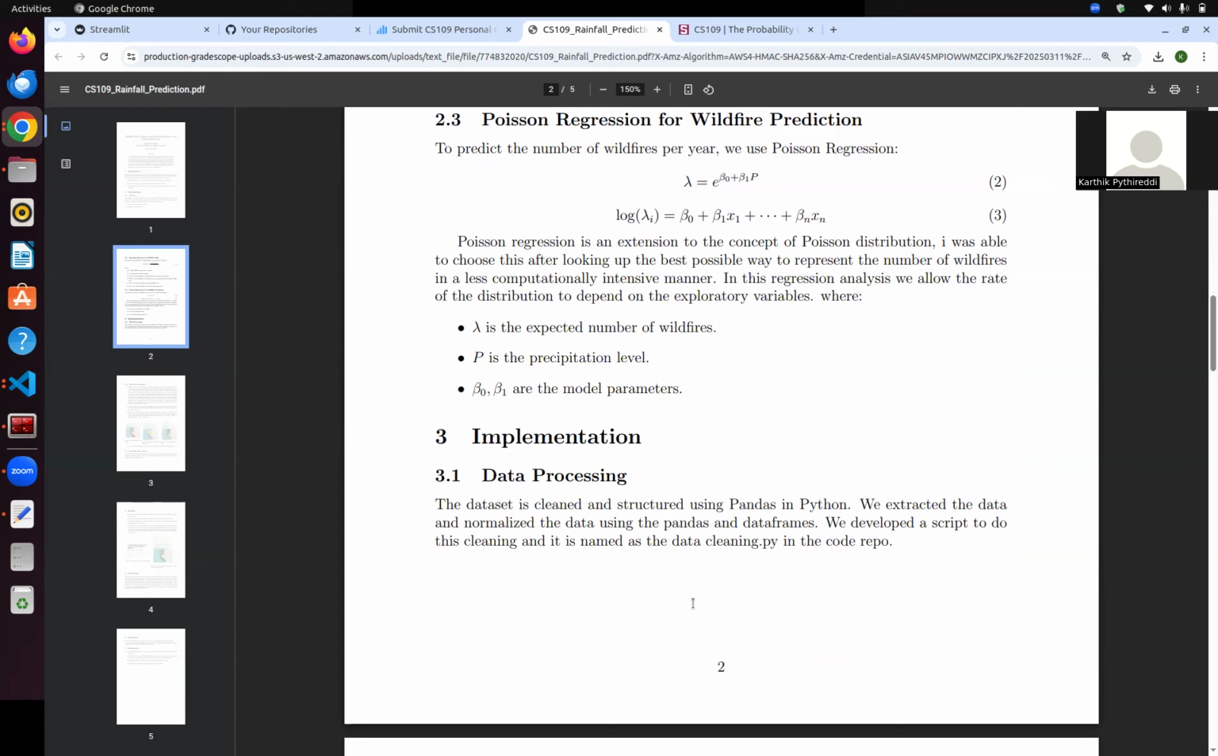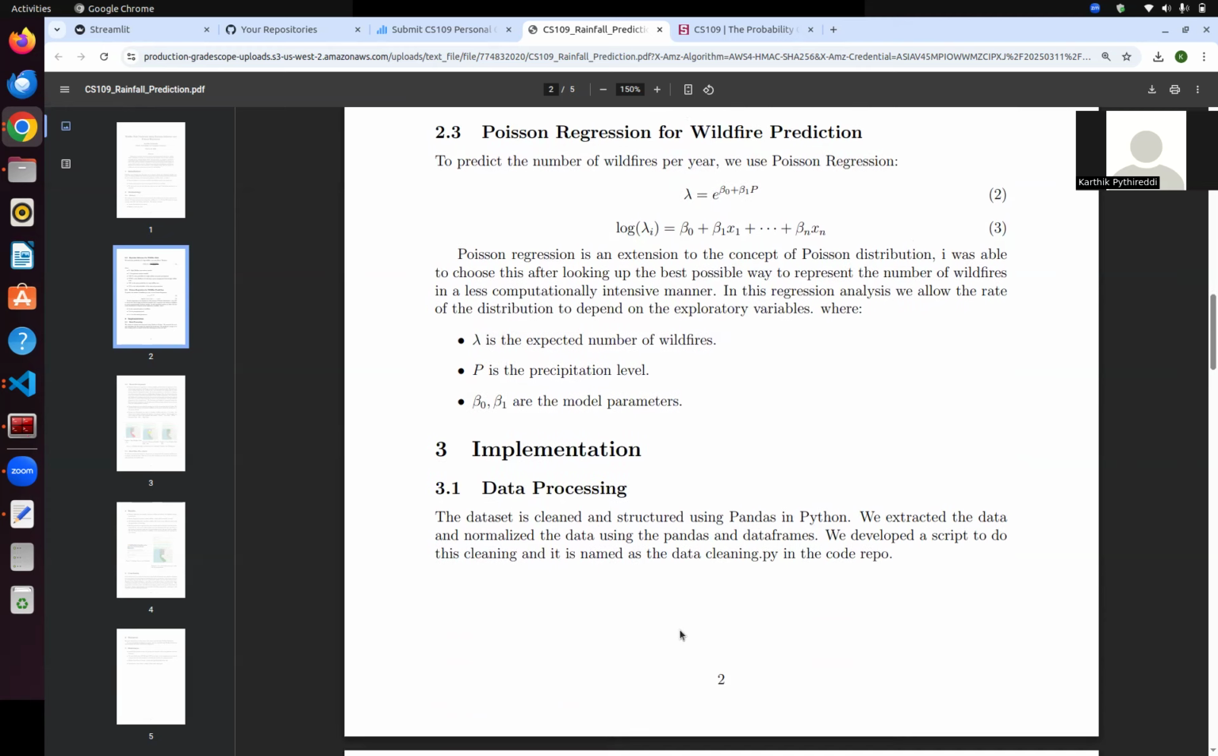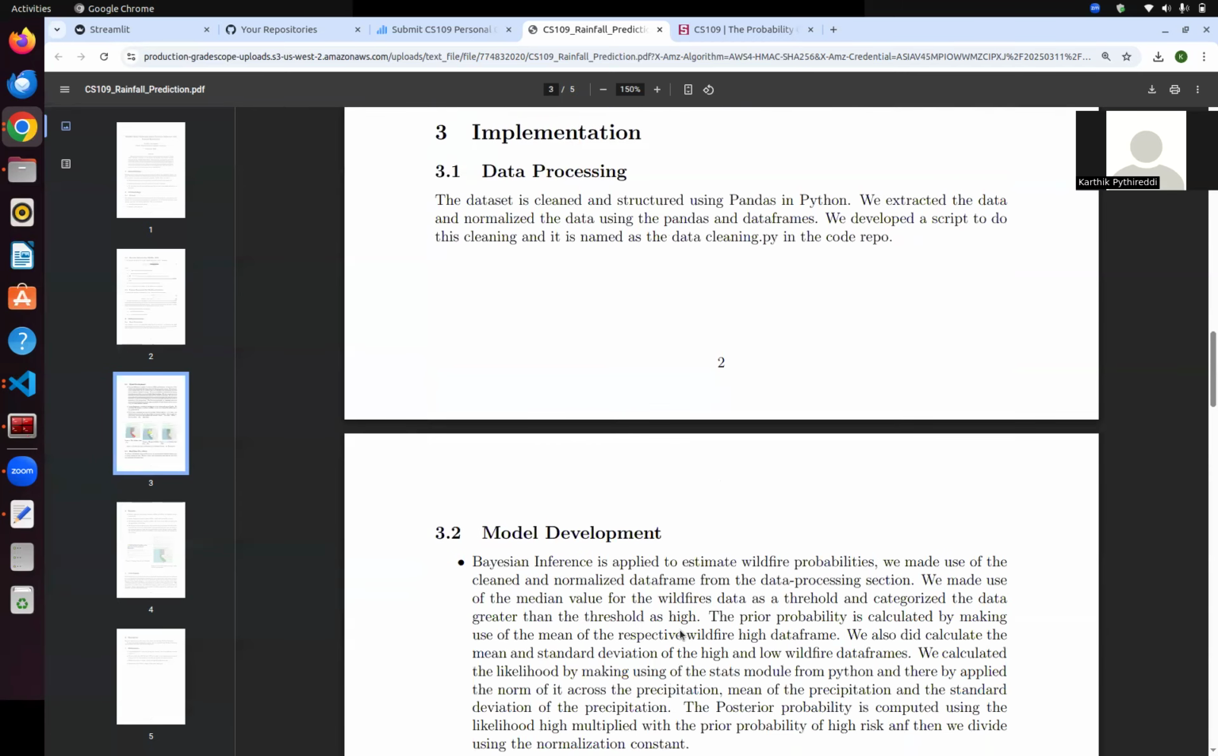With respect to implementation, I cleaned the data using pandas and normalized the data, and we also set the threshold value to predict if a given value is a high wildfire risk or low wildfire risk using the median. I wrote the data cleaning code in Python, for which I used data frames, and I exported the clean data set as another .csv file.